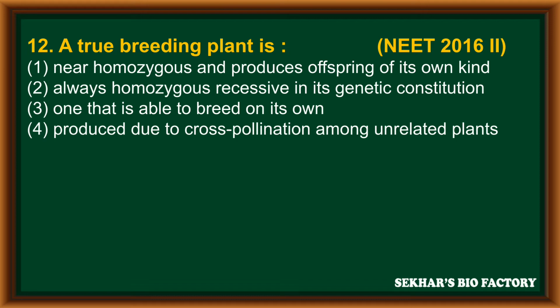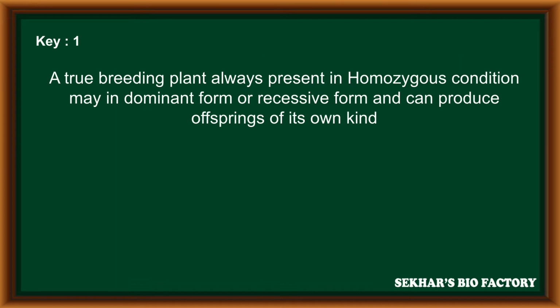Fourth option, produced due to cross pollination among unrelated plants. In this, the correct answer is the first option because a true breeding plant is always in a homozygous condition. It may be the dominant form or the recessive form and can produce offspring of its own kind. That is the correct answer for this question.